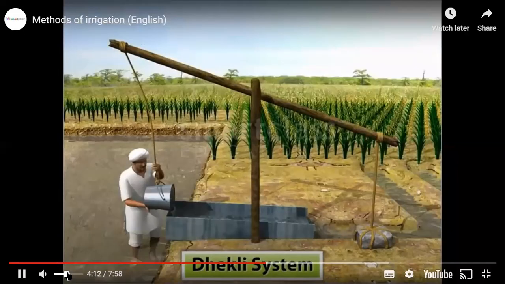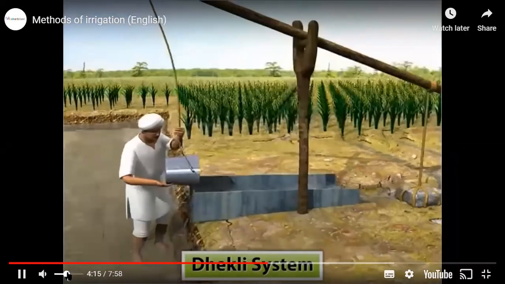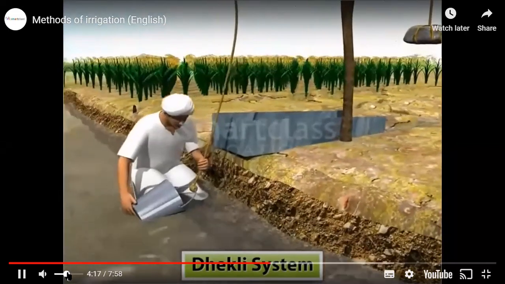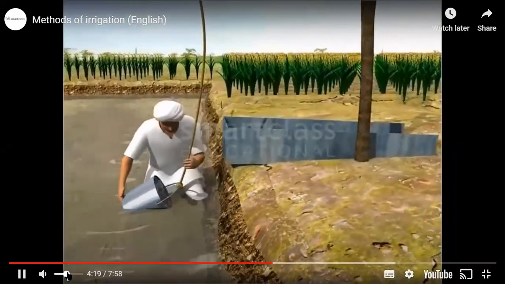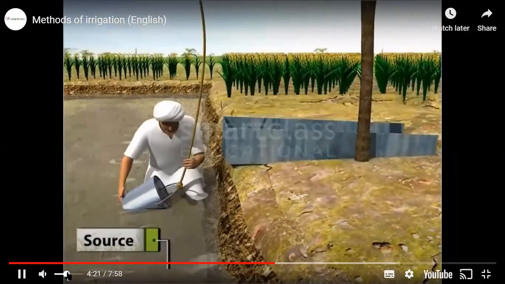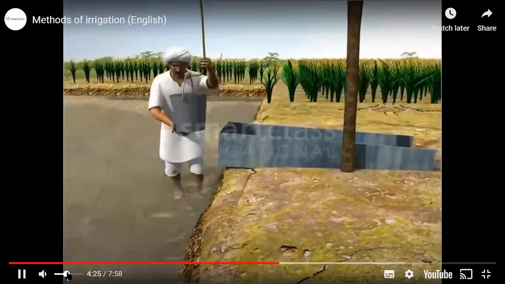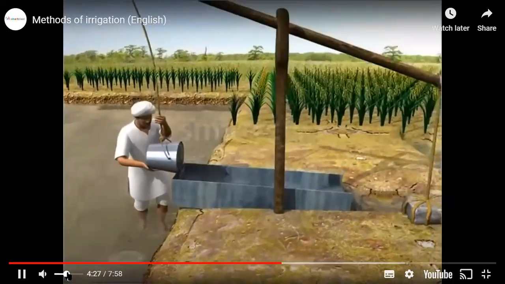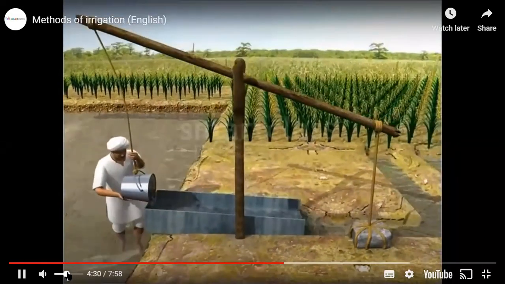During irrigation, the rope tied to the bucket is pulled down so that the bucket goes into the water source and fills up with water. The bucket is again drawn up by pulling up the rope. The water is then collected manually and poured into the channels.